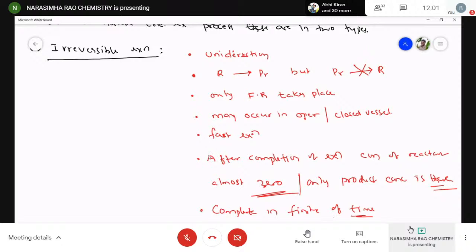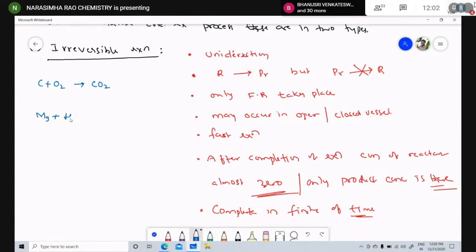For example, children, carbon plus oxygen gives rise to carbon dioxide. Magnesium plus 2HCl gives rise to MgCl2 plus H2.